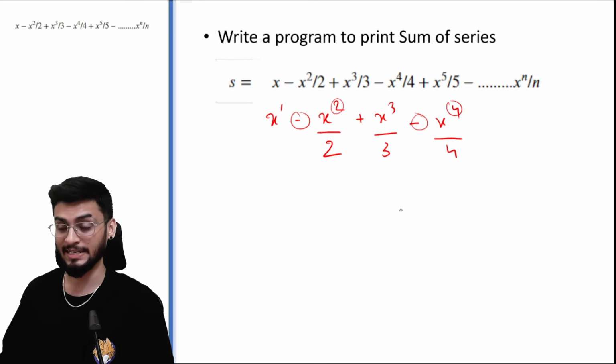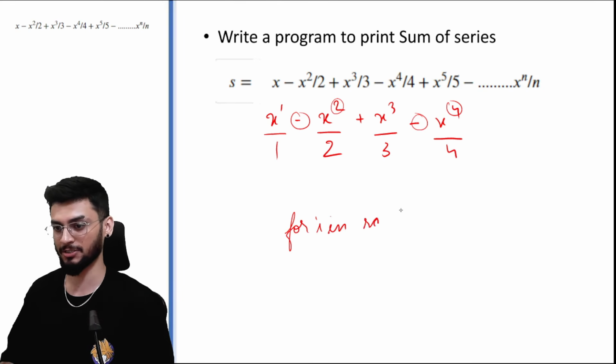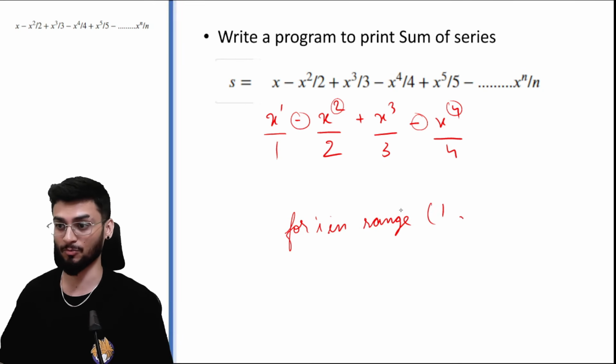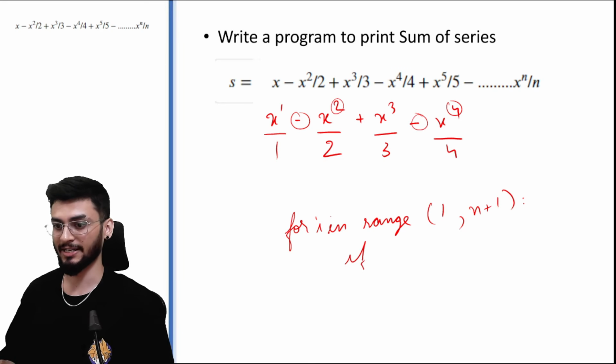And also there is additional thing, यहाँ पर आपके हर जगह denominator में भी i आ रहा है. So let's try to create the for loop again for i in range. Not from 0, it's starting from 1. Now checking if i is even.